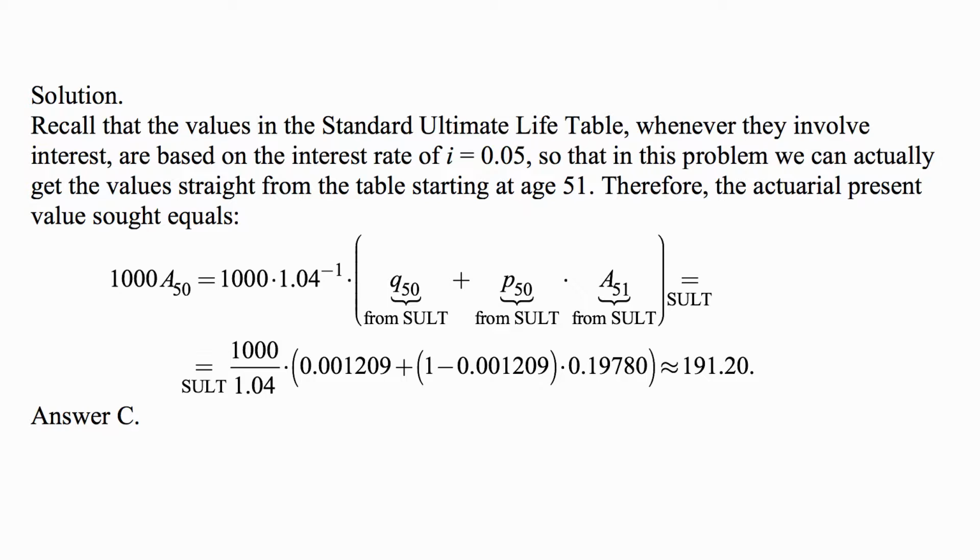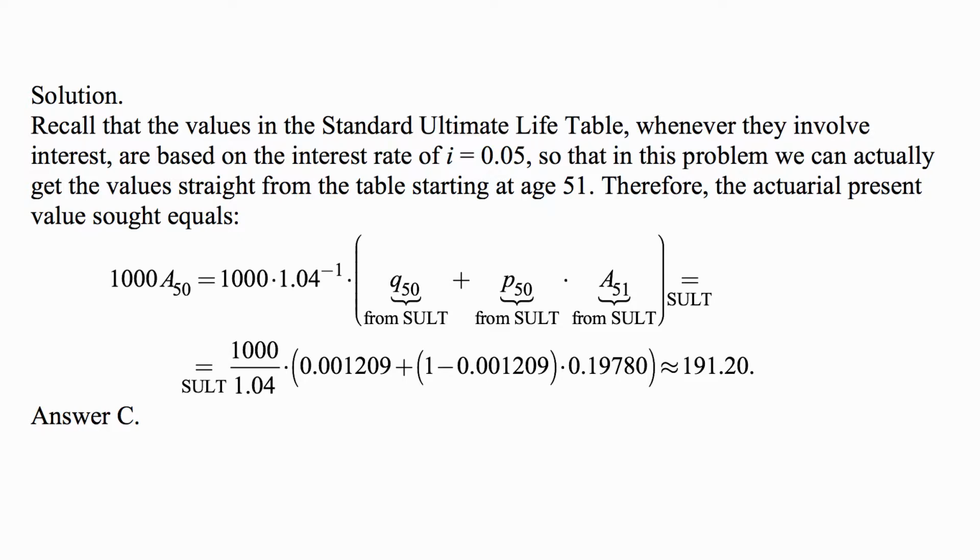In this problem, we can actually get the value straight from the table starting at age 51, but not starting at age 50, because for the first year, the interest rate is 4%. So we calculate the actuarial present value, as applicable to this problem, by taking 1,000 times 1.04 to the negative 1. That is the discount factor for the first year when the interest rate is 4%.